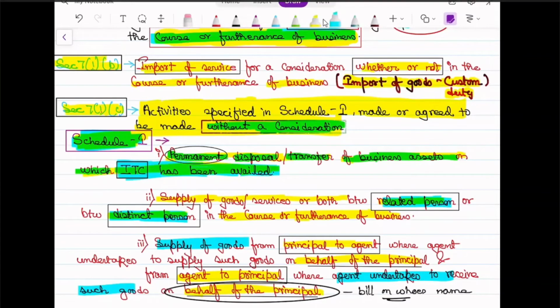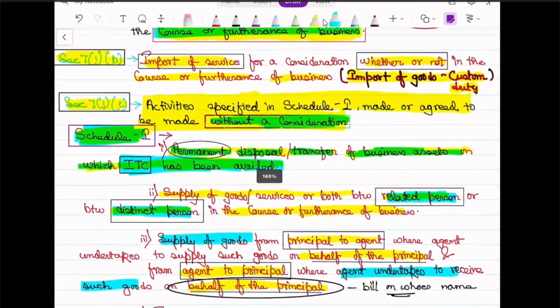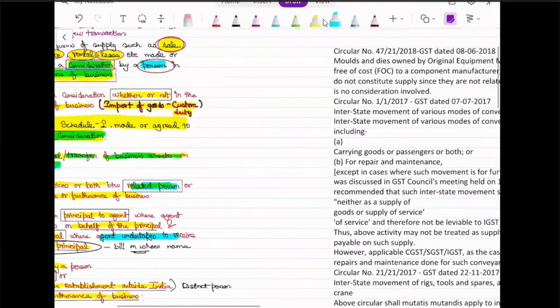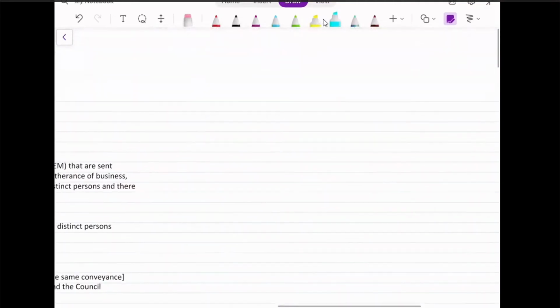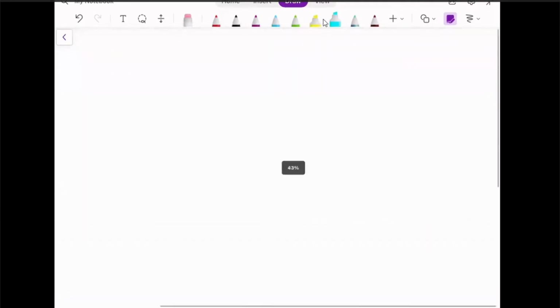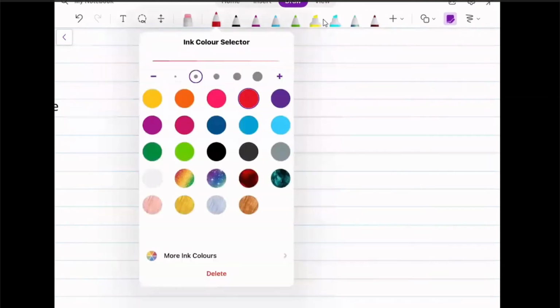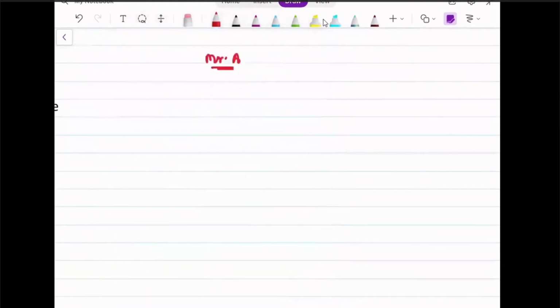Suppose here is the business of Mr. A. Before this, he has purchased some business asset from, say, Mr. P. Let's make it machinery.